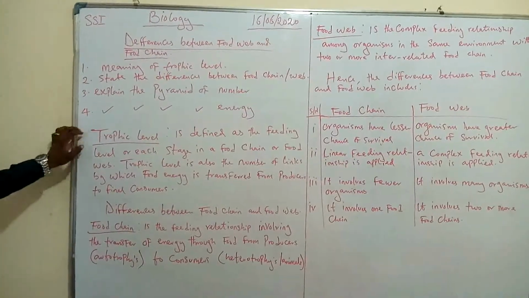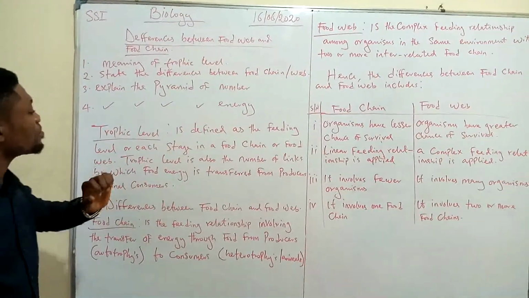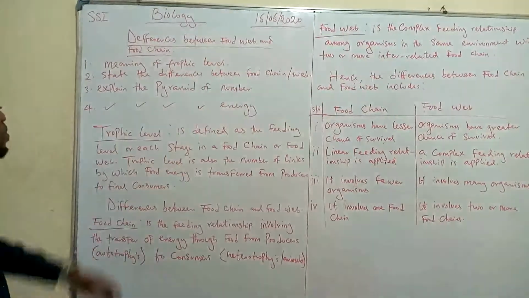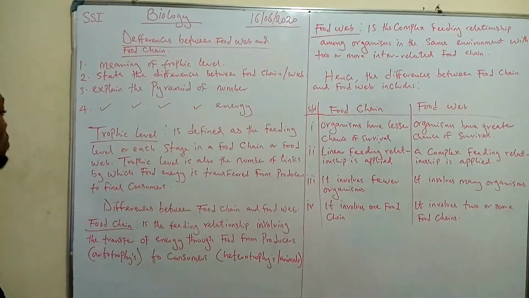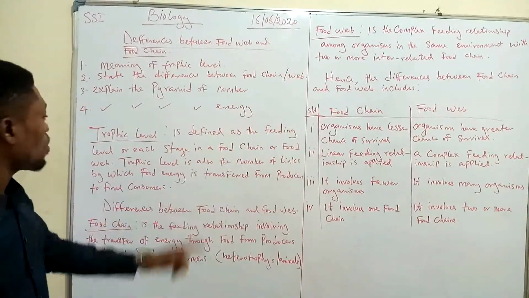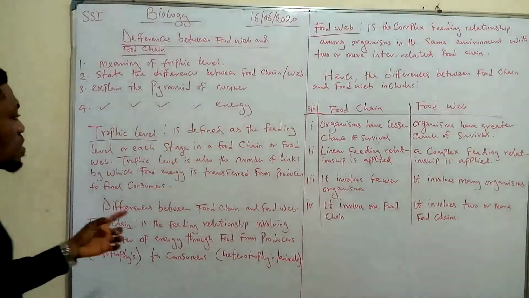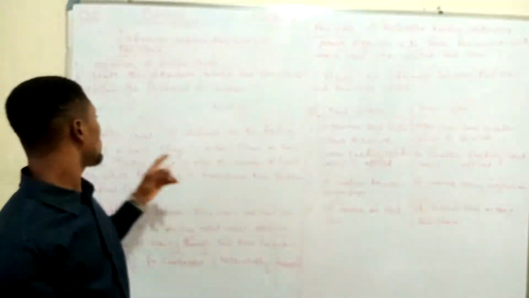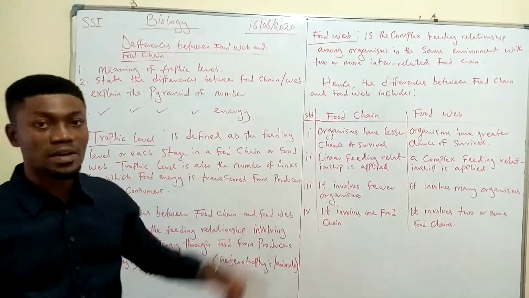or to define trophic level. So, trophic level is defined as the feeding level or each stage in a food chain or food web. This is to say that you can either call it a trophic level or a feeding level.